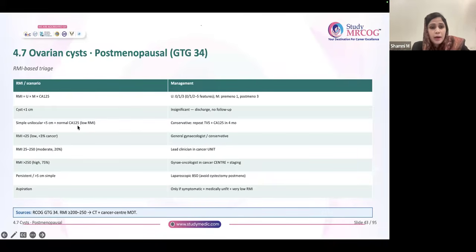According to the RMI, if it is less than 200, generally it says that there is low risk for malignancy. But if it's more than or equal to 200, it means there is high risk for malignancy. So if it is showing low risk for malignancy, okay.